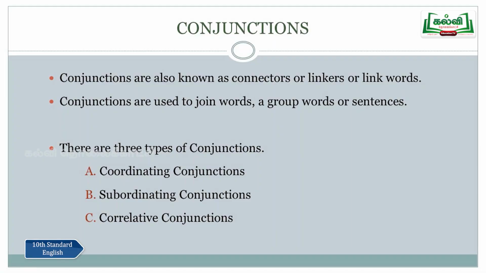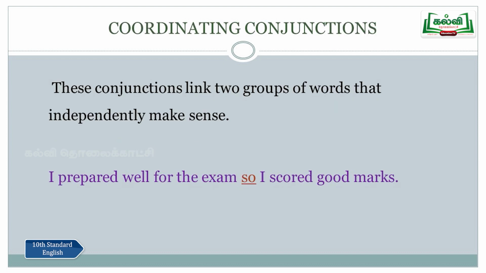So what do you mean by a conjunction? They are also known as connectors or linkers. Conjunctions are used to join words, sometimes a group of words, sometimes sentences also. There are three types of conjunctions. What are they? Coordinating conjunctions, subordinating conjunctions, and correlative conjunctions. Coordinating conjunctions are used to link two groups of words that independently make sense.